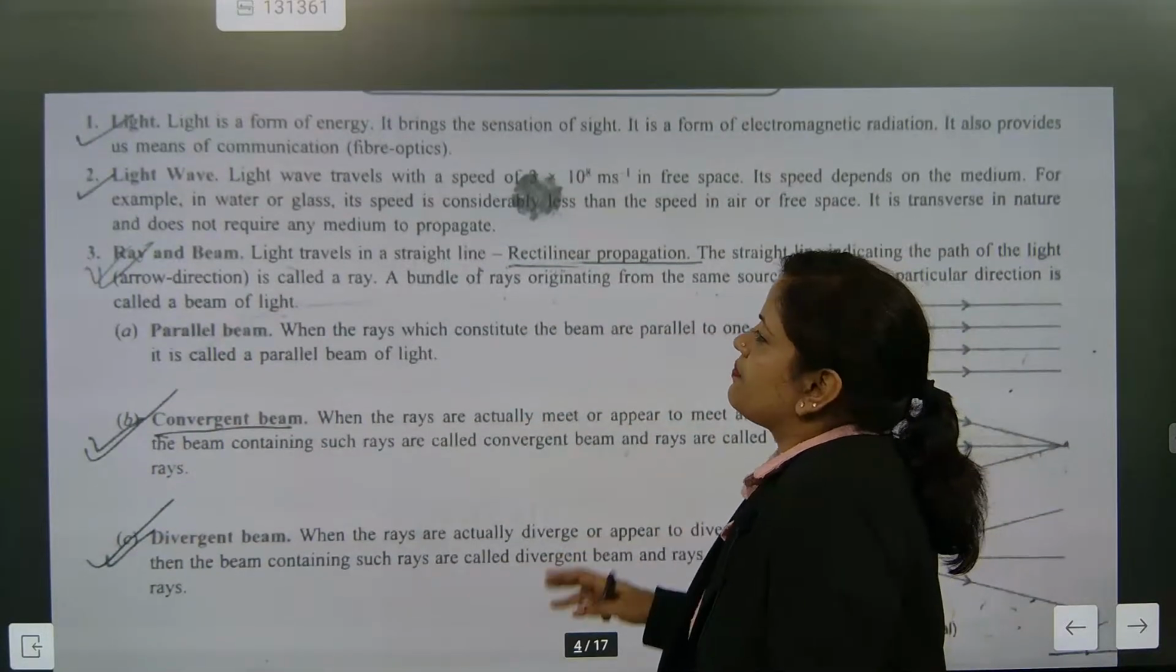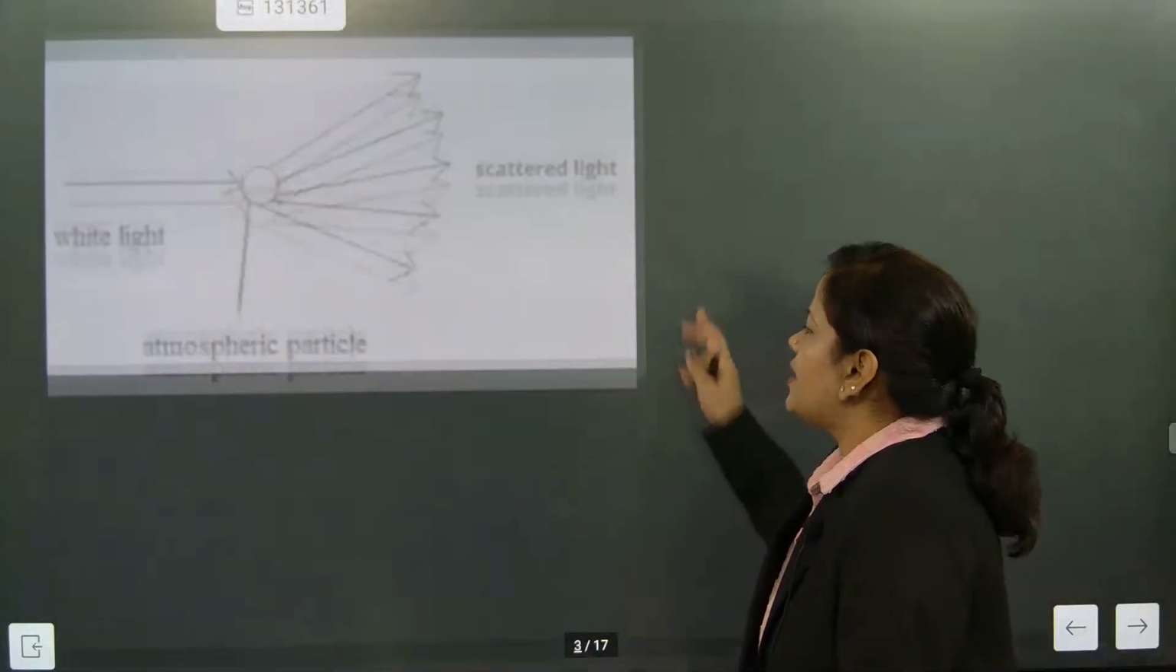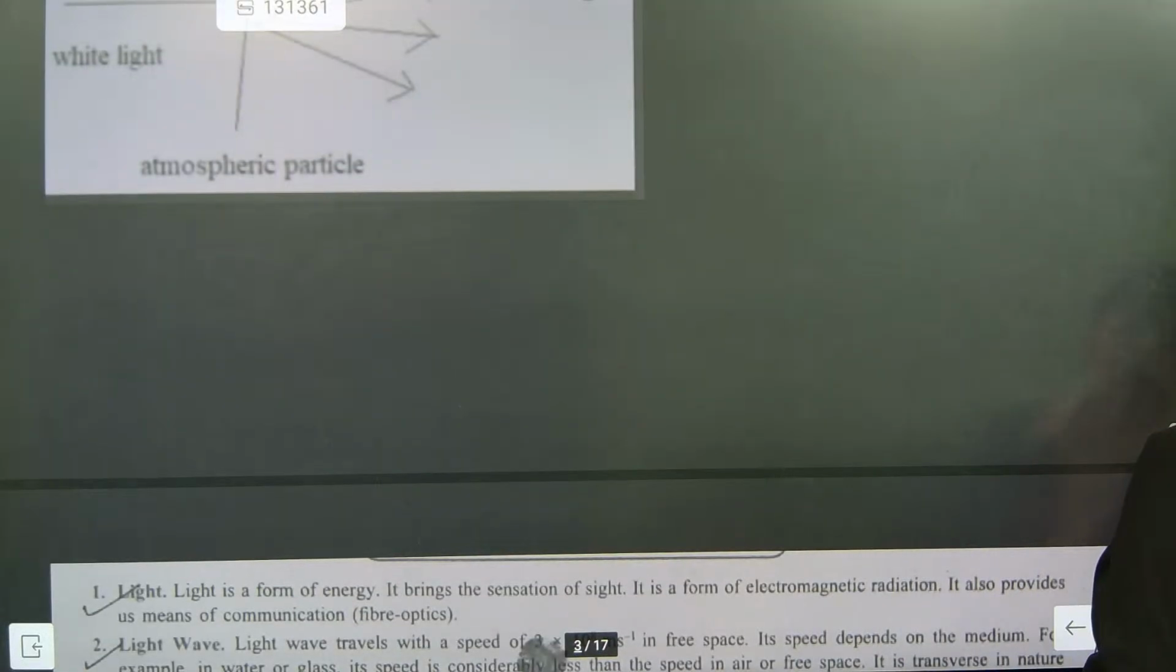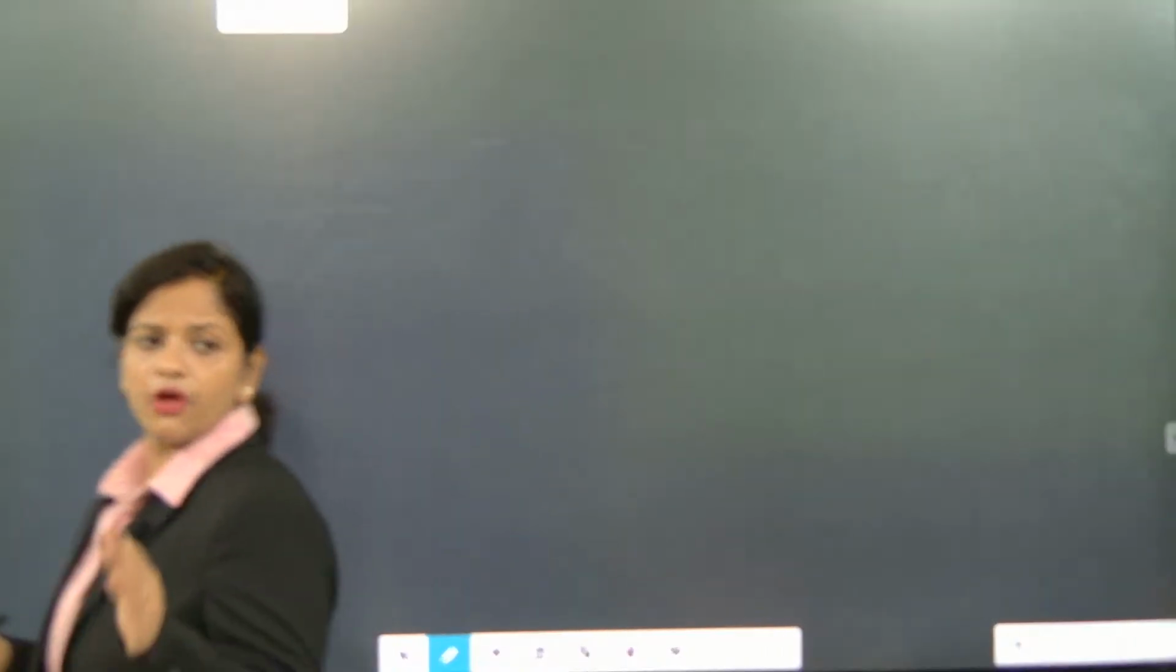Rays and beam. What is the meaning of rays and beam? You need to understand that whenever we talk about a light ray, from the beginning, in short, we are understanding.